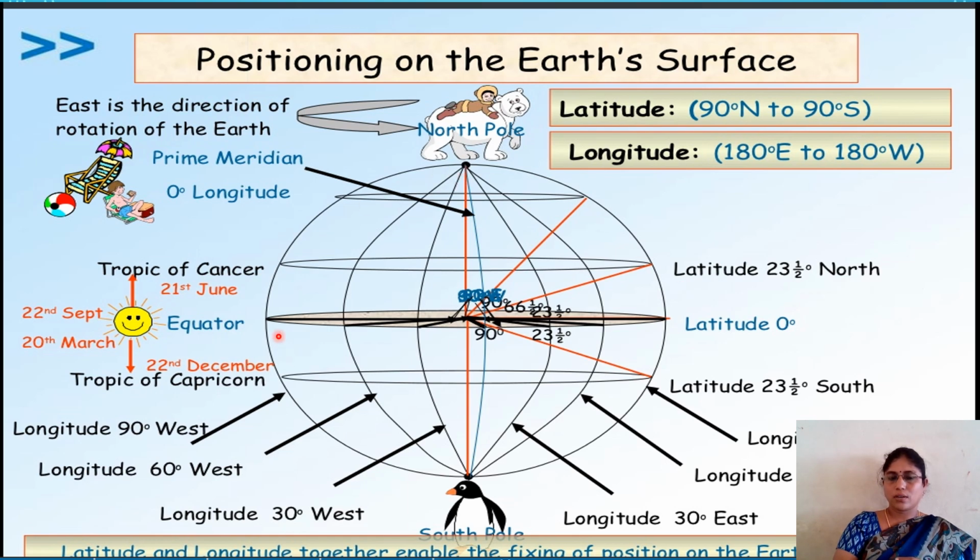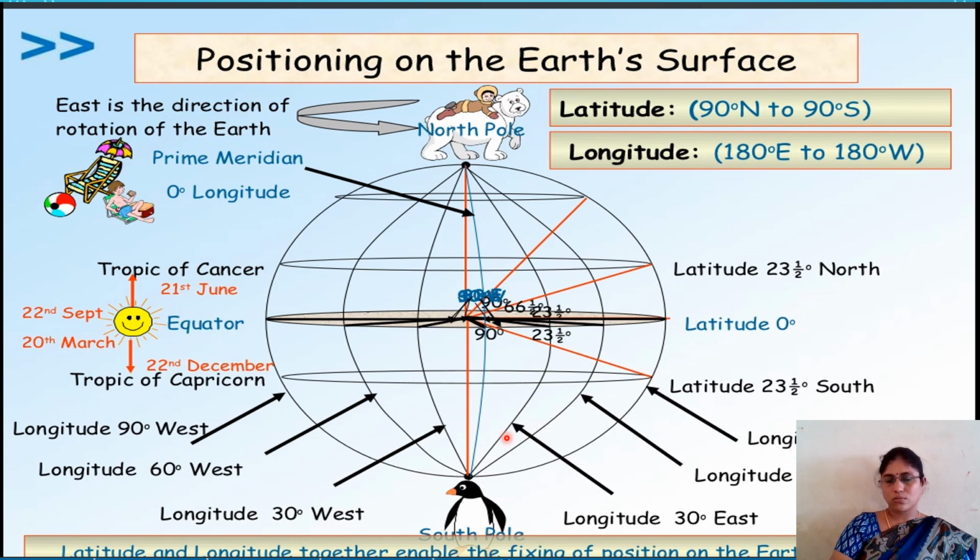In between, the imaginary line drawn at 0 degrees latitude we call the equator, which divides our Earth into two equal halves, the northern hemisphere and the southern hemisphere.